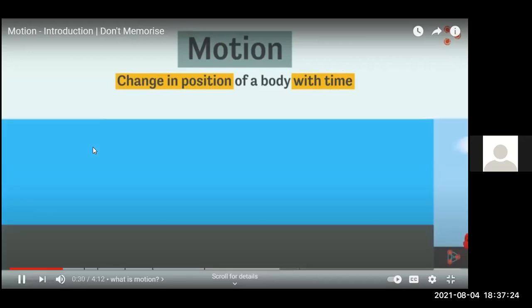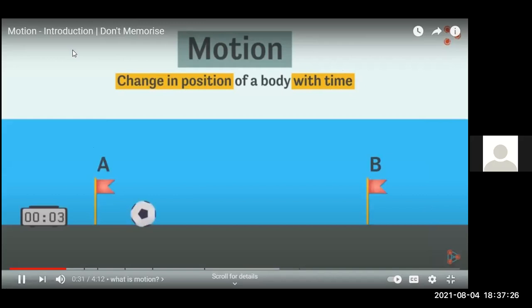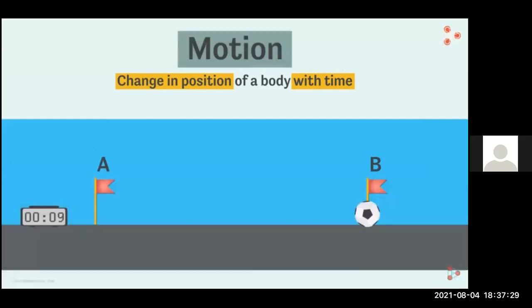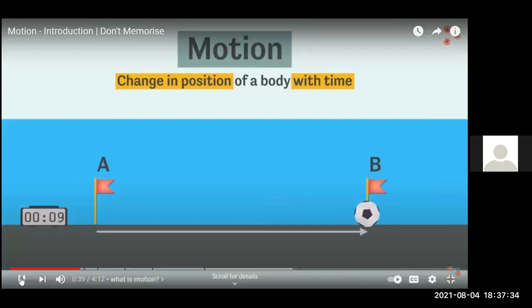For example, when an object is moving from point A to point B, it's changing its position with time. We saw that the time is also changing along with the position. So it is undergoing motion. So here the ball was standing at flag number A. Then it moves till it reaches B. So here there is a change in position. The position of the ball changed with time. It moves in how much time? 9 seconds. Excellent.